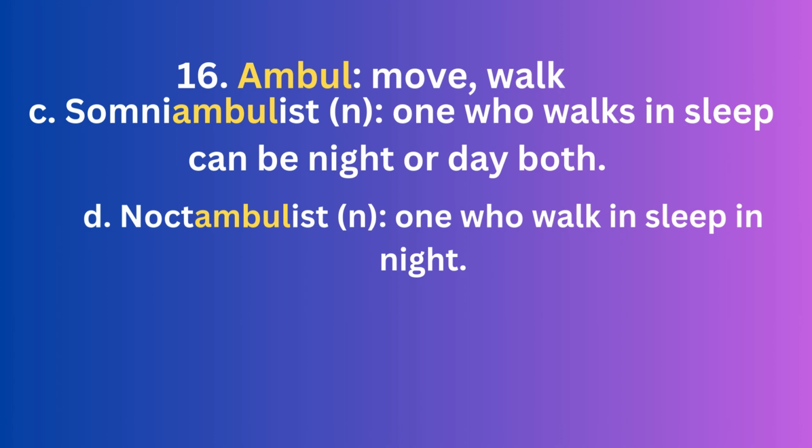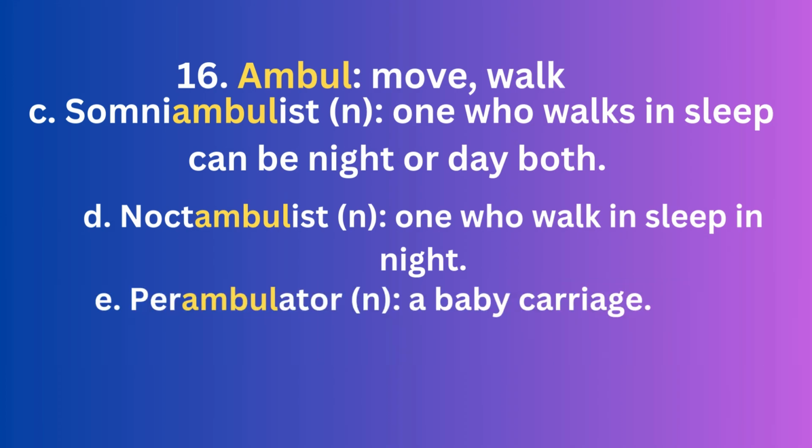So now the fifth word is perambulator. It's a noun which means a baby carriage. You must know or have seen that type of vehicle in which babies are moved around while they learn to walk. That type of moving carriage we call a perambulator. If you want the image, you can type it on Google and easily get that image. You can understand it more. So it's a noun.